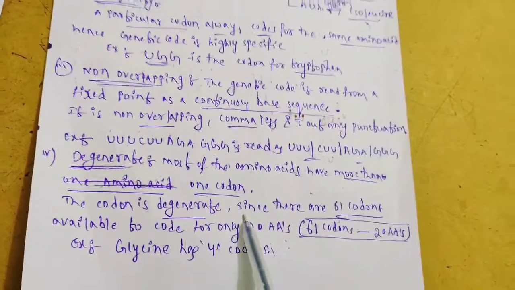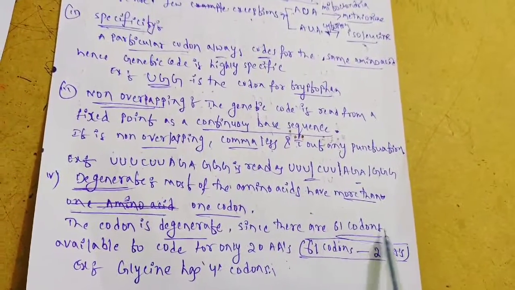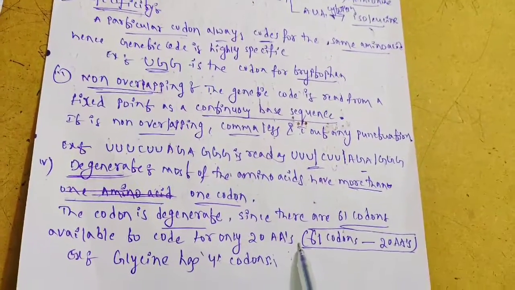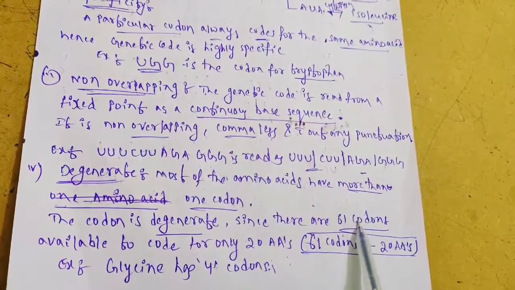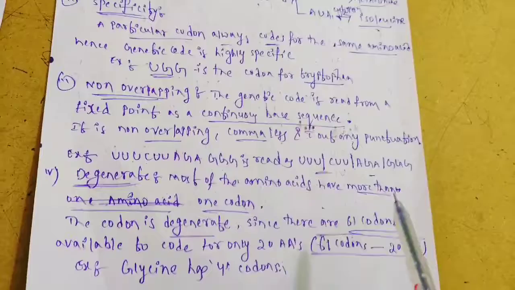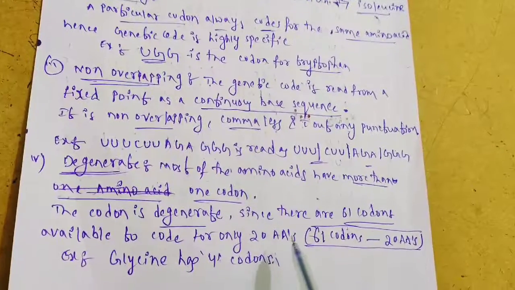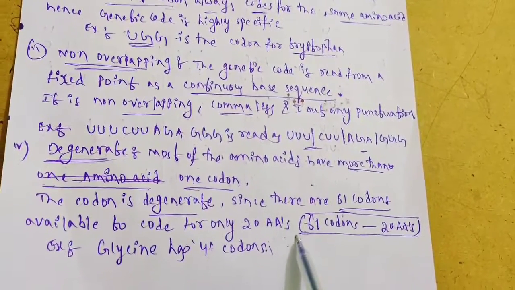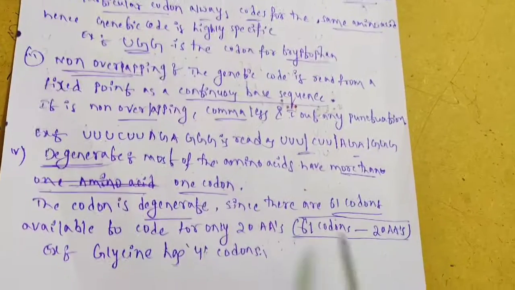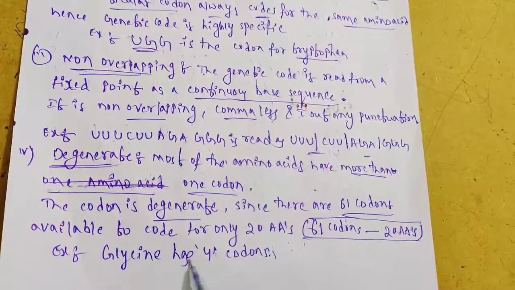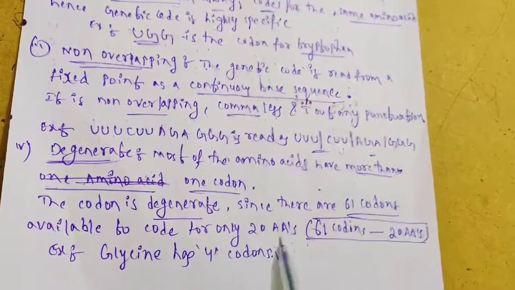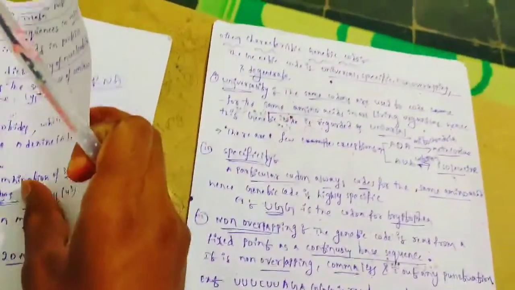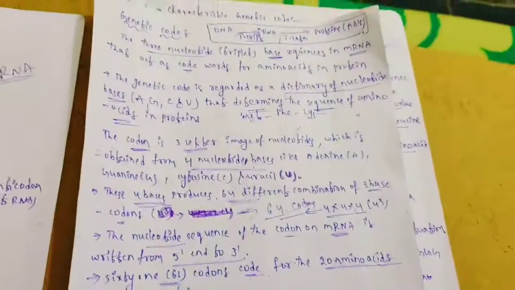The code is degenerate since there are 61 codons available to code for only 20 amino acids. Overall 61 codons are there, coding for only 20 amino acids, because these 20 amino acids are repeatedly found in the structure of proteins. For example, glycine has 4 codons. Okay, this is about the complete concept of the genetic code. Okay, thank you.